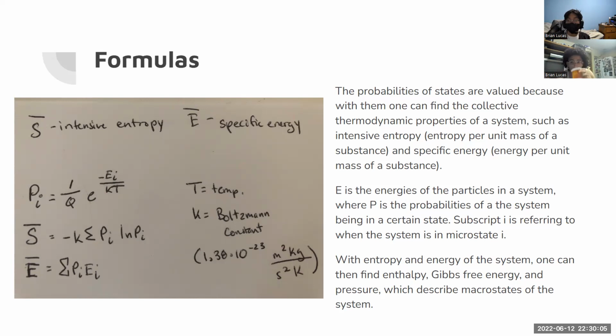With entropy and energy of a system, one can then find enthalpy, Gibbs free energy, and pressure, which describe macrostates of a system.